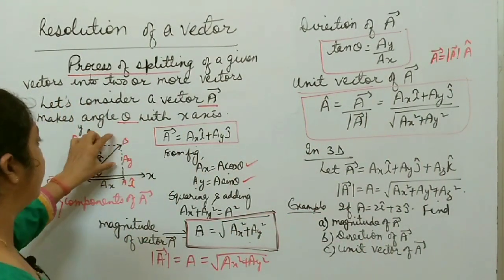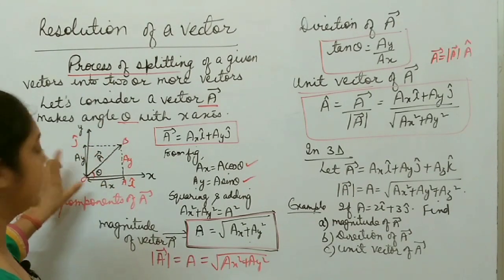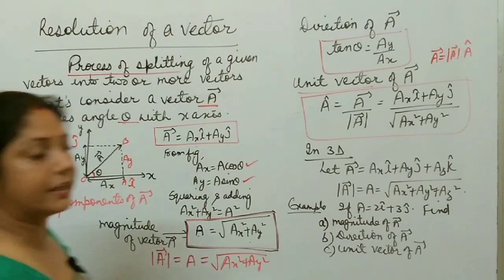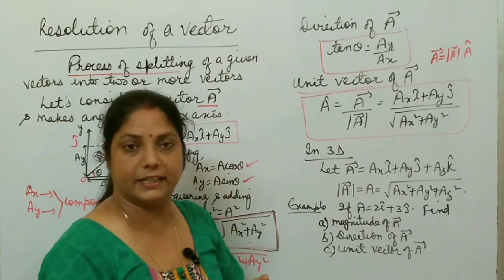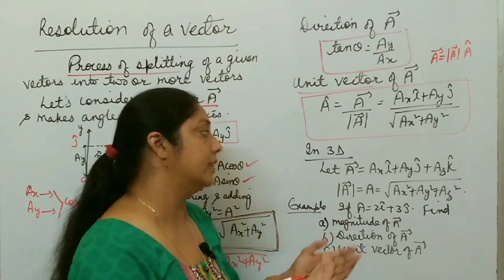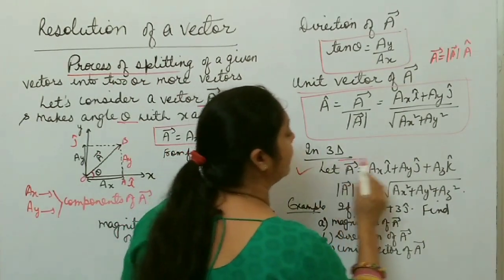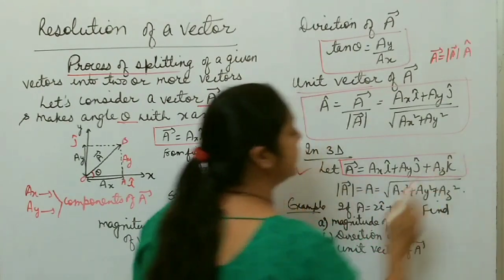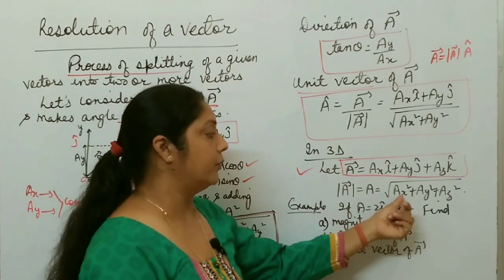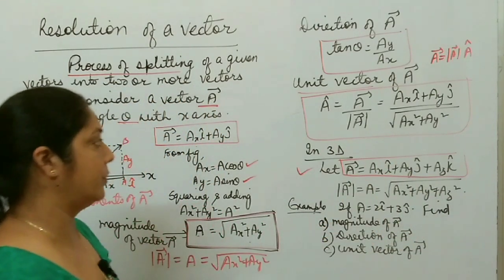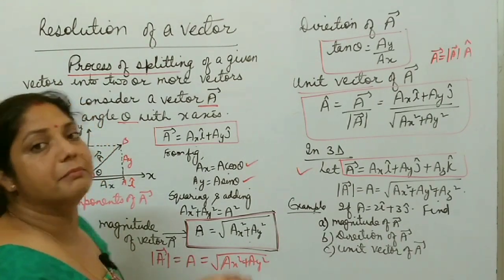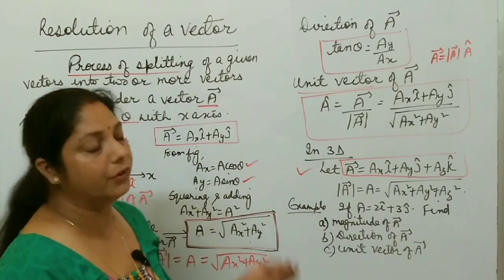This is if you break this vector A into two components along x and y axis in 2 dimension or in plane. In 3 dimension, if a vector has 3 components along x, y and z axis, along x-axis Ax component, along y-axis Ay and along z-axis Az, then you can write in this way: vector A equal to Axi plus Ayj plus Azk in 3 dimension. And again magnitude of A is what? Under root Ax square plus Ay square plus Az square. So it's very simple. Any vector is given in the exams and then you have to find magnitude of that vector, direction of that vector, unit vector of that vector.